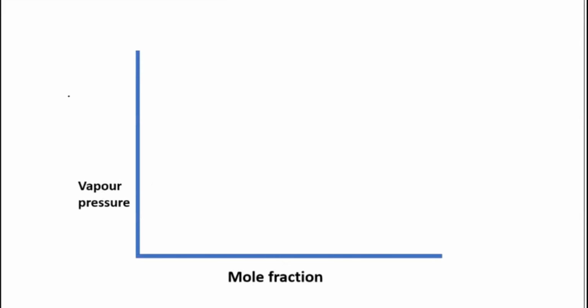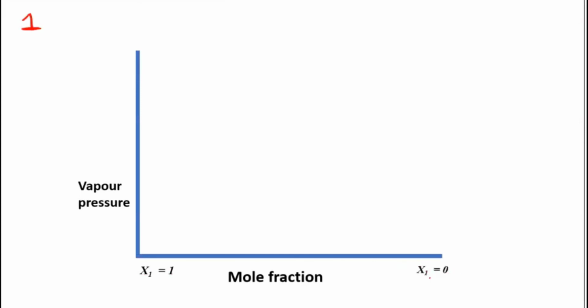Initially you should imagine you have only one component, only the first component which is present. So I'm going to take x1 over here. What is the maximum value we can have for mole fraction? 1, no? 0 is the minimum value, because we calculate mole fraction out of 1. So x1 is equal to 1 is the maximum, and the minimum value I can have is x1 is equal to 0.